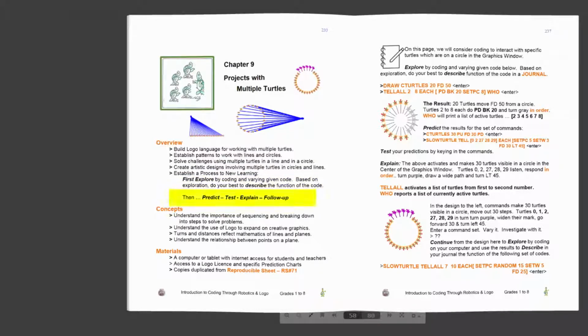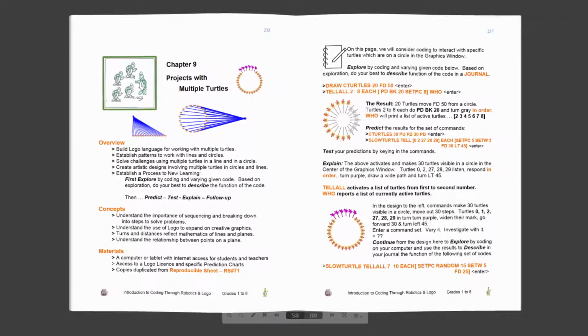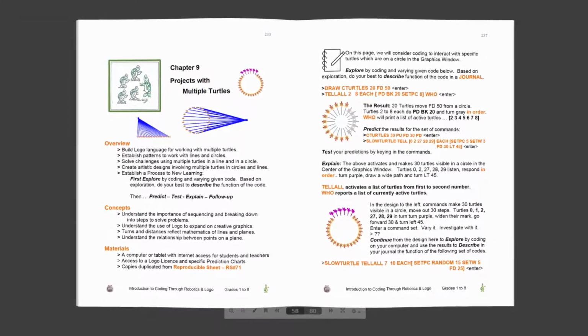Then predict, test, explain, and follow up. Use the ebook page 237 and Logo on your computer to explore the function CTurtles20, tell all, to result in groups of interacting turtles like you see here. Investigate by experimenting and challenging groups in a class.